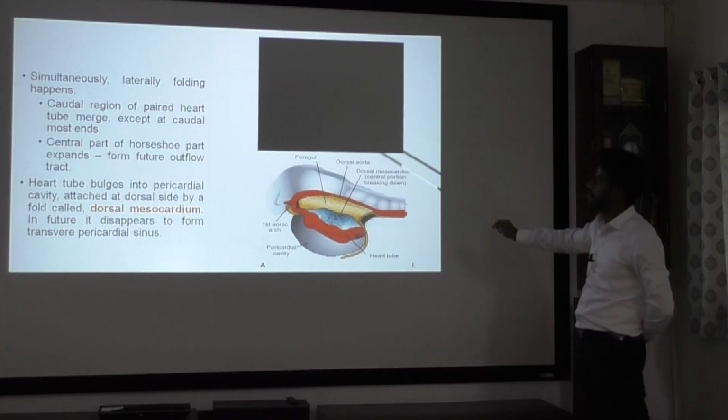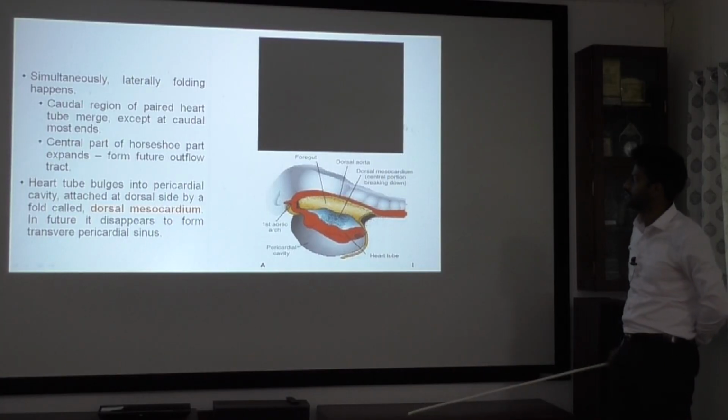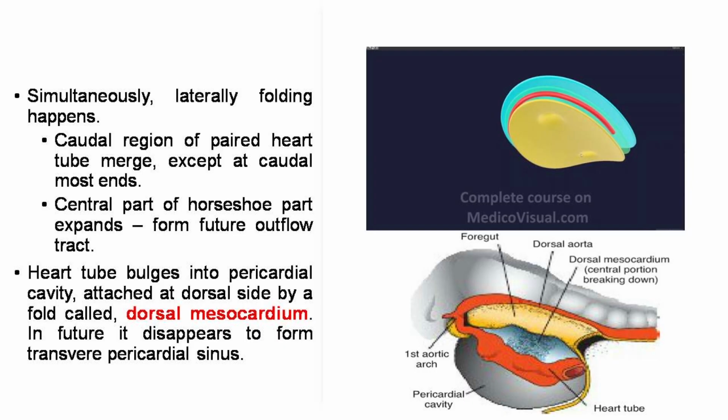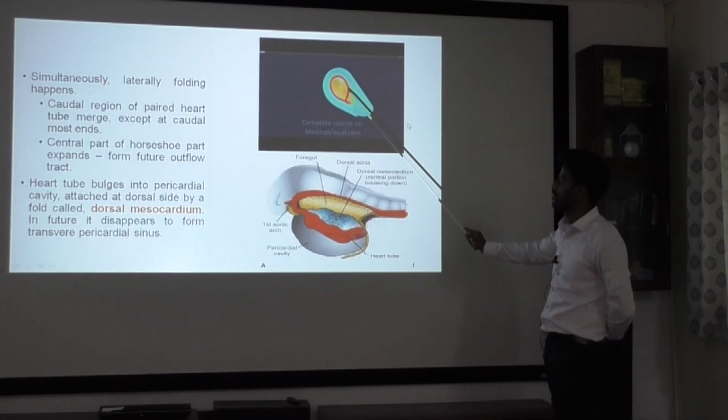Here if you observe lateral folding, the caudal region of the paired heart tube will merge. So here the caudal most region of the heart tube will merge, except at the distal end. They form your inlet tract, and the cranial part will not merge, it will expand. And it divides to form your outflow tract. This expands to form your future outflow tract.